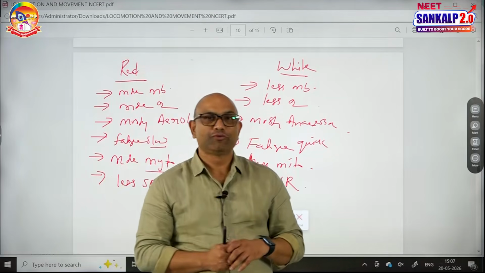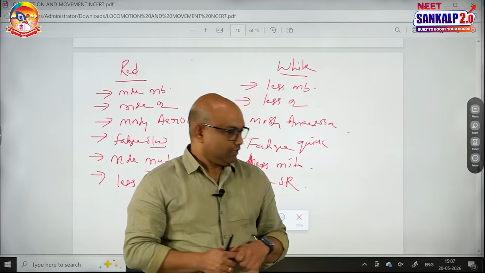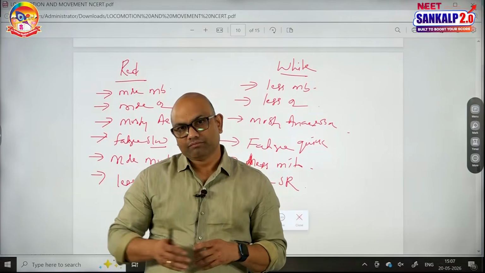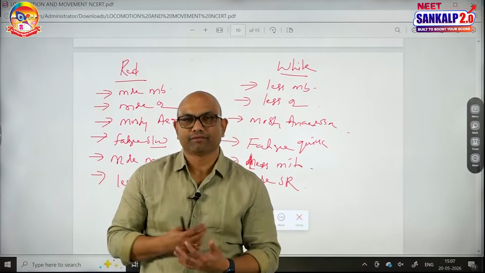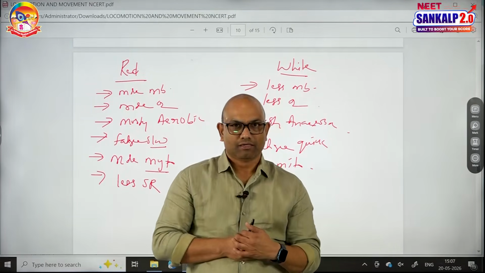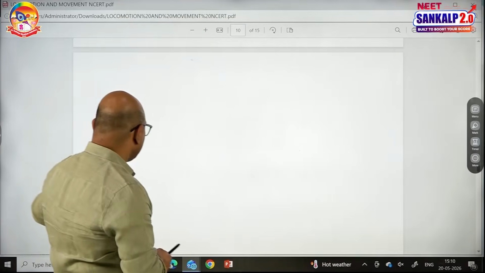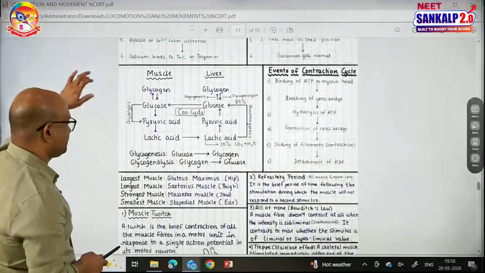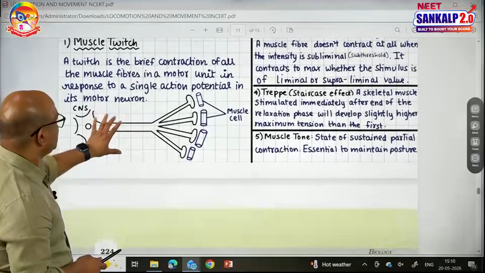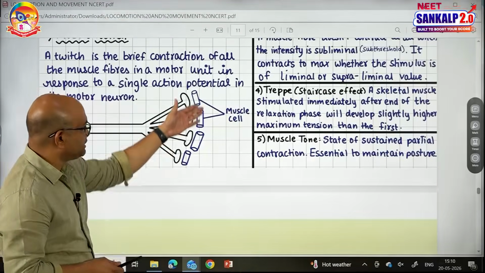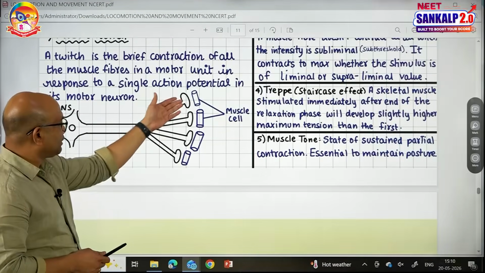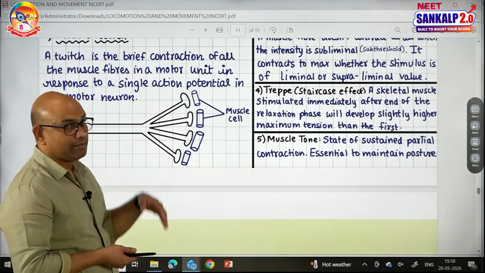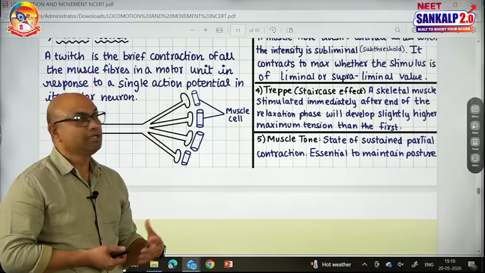One more point is muscle twitch. Muscle twitch is nothing but a brief contraction of all the muscle fibers in a motor unit with a single signal. For example, one motor unit consists of many muscle fibers. See this? This is one motor unit, axon terminals and many fibers. A single signal will cause the contraction of all these muscle fibers at a time. That brief contraction of all the muscle fibers in a motor unit is said to be muscle twitch.